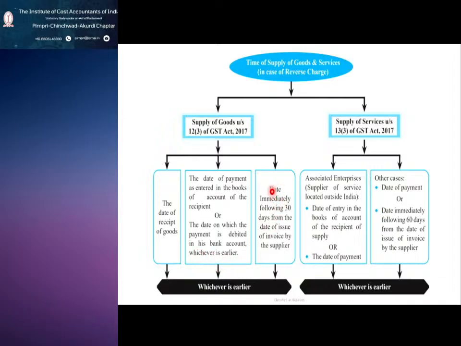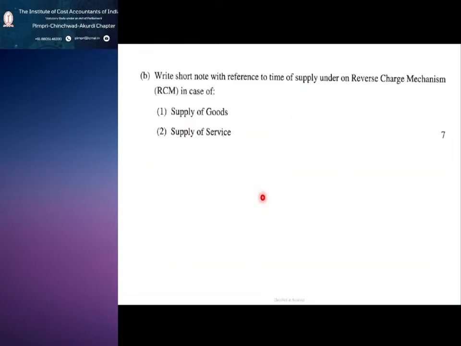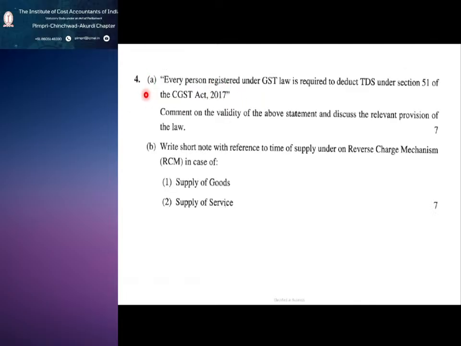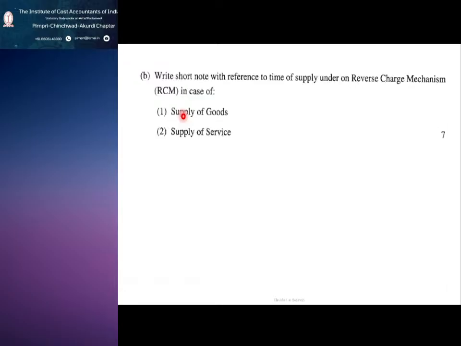The last one is the date immediately following 30 days from the date of issue of invoice by the supplier. So this is for goods and this one is for services. So you need to try writing also. See, this is question number 4B, and this one is theory. We will see question number 4A separately.